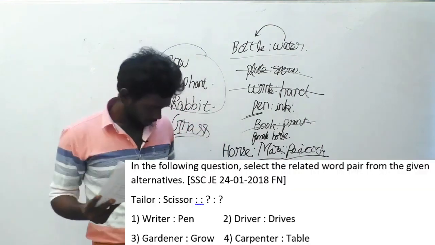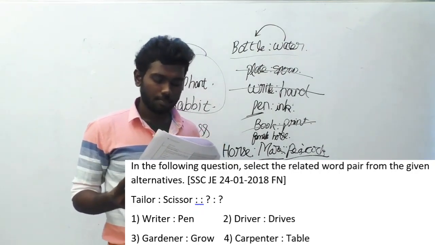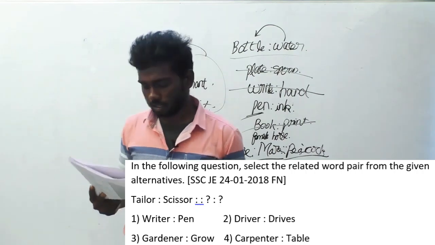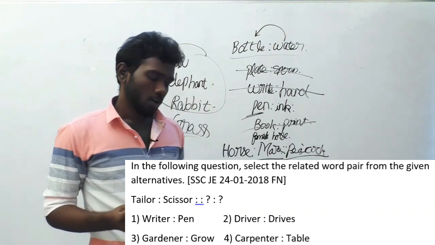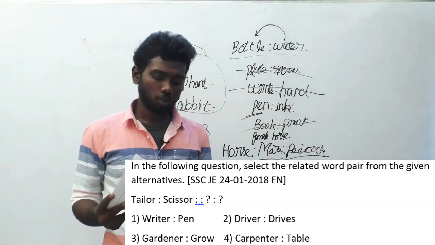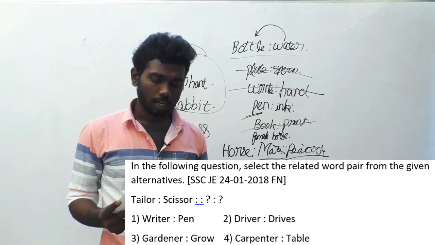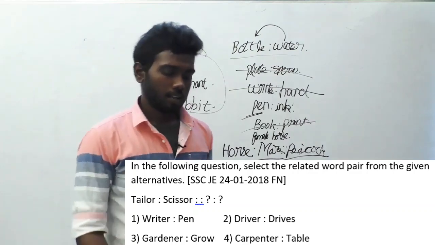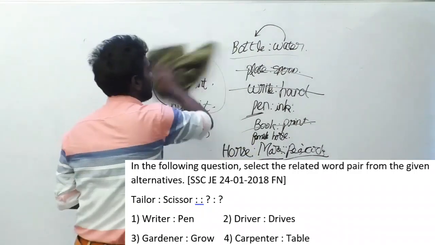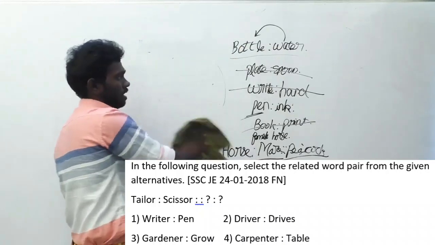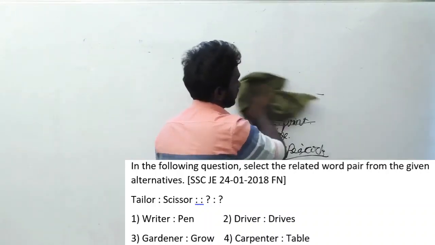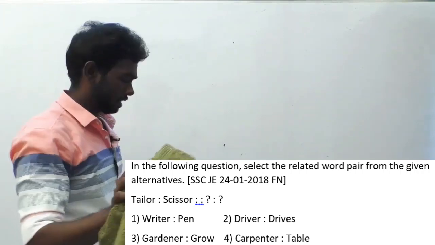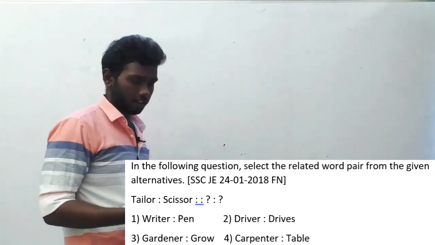In the following question, select the related word pair from the given alternatives. And again a verbal analogy question. Tailor is to scissor implies dash. The answer options are writer is to pen, driver is to drives, gardener is to grow, carpenter is to table. So they are asking us to find the relation between tailor and scissor first. If we find that relation initially, we can find the second relation according to the question.